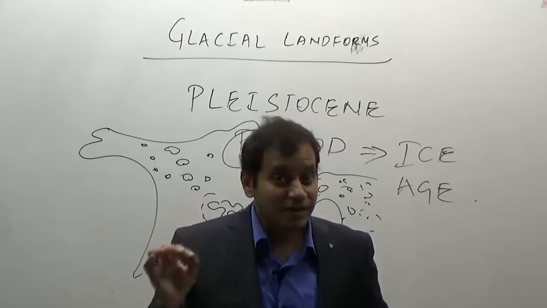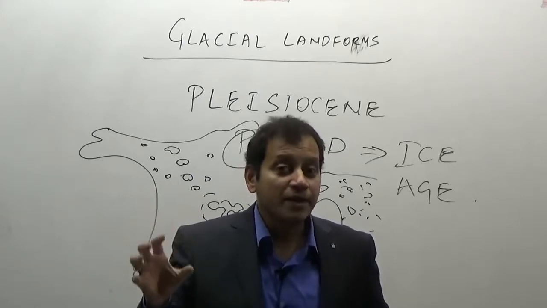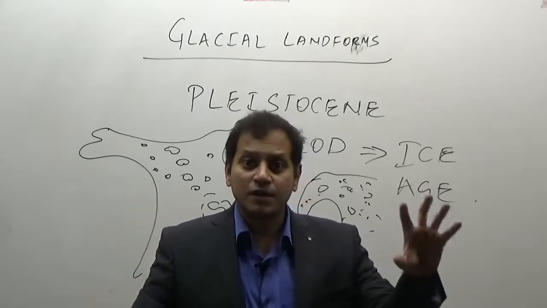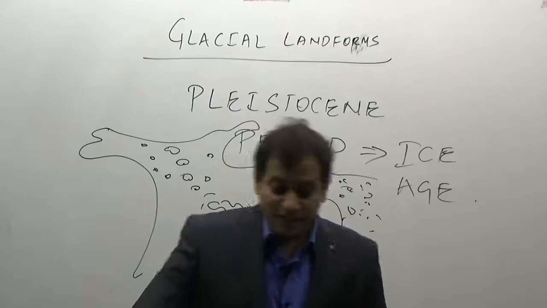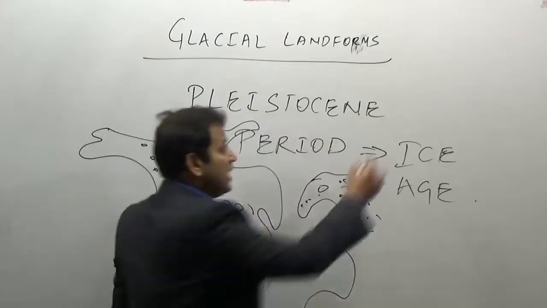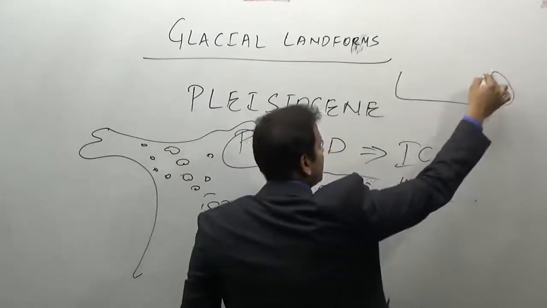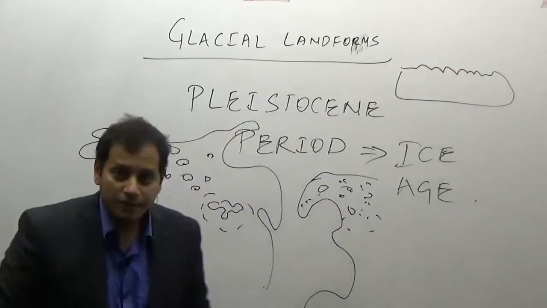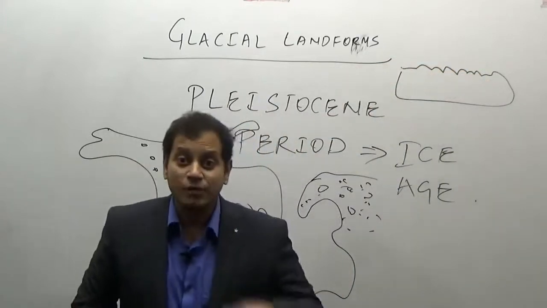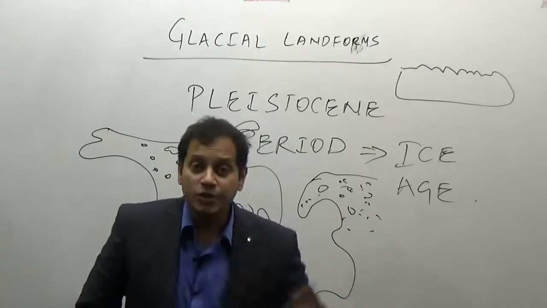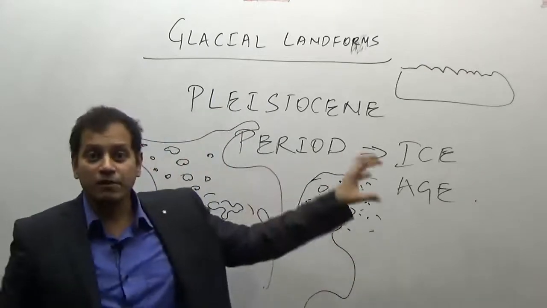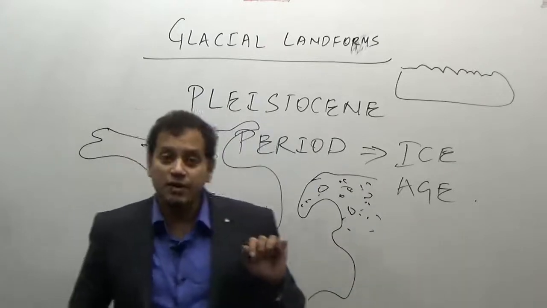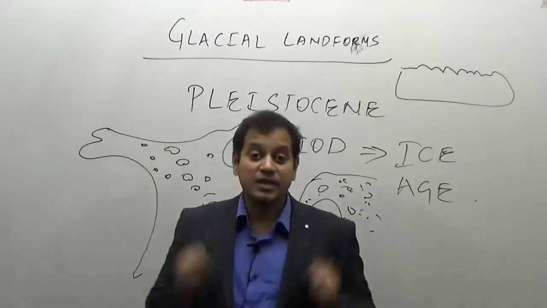If it can cause scratching of your skin, the same thing, the hard, granular, very old ice will scratch the earth's surface. What do you mean by scratching the earth's surface? That means if the ice is moving over the earth's surface, it will cause scratches on the surface of the earth. And if it is causing scratches, what does it do? It removes, it erodes the top layer of the soil. It removes or erodes the rocks which come into contact with the soil, resulting in scratches on the surface of the earth.